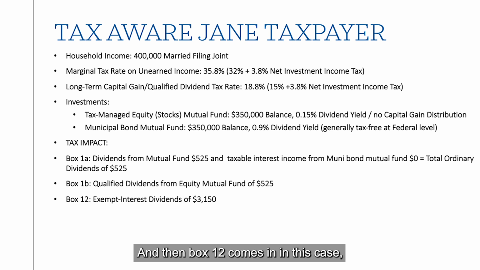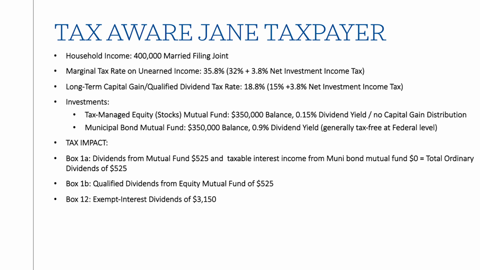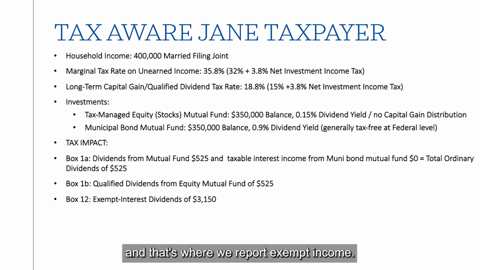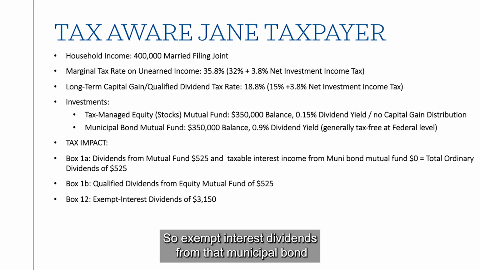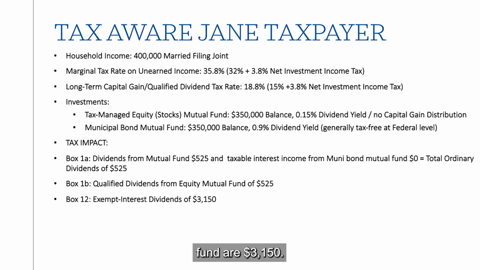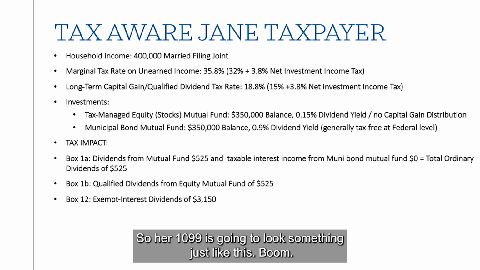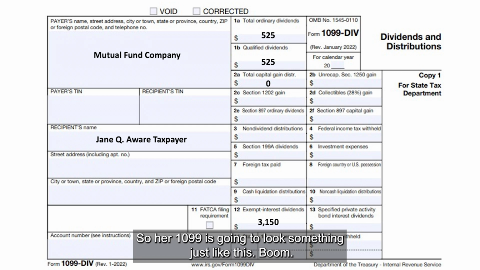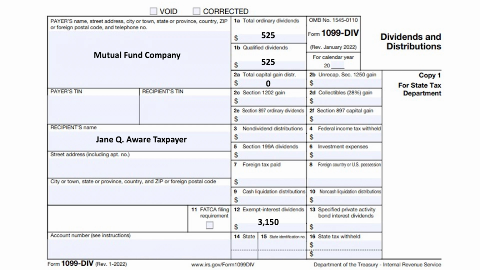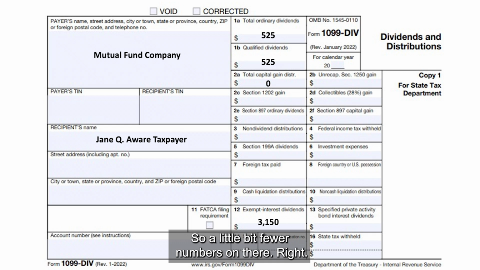And then box 12 comes in this case, and that's where we report exempt income. So exempt interest dividends from that municipal bond fund are $3,150. So that's that 0.9% dividend yield she has multiplied by the $350,000. So her 1099 is going to look something just like this. Boom, you see it up here. So a little bit fewer numbers on there, right?